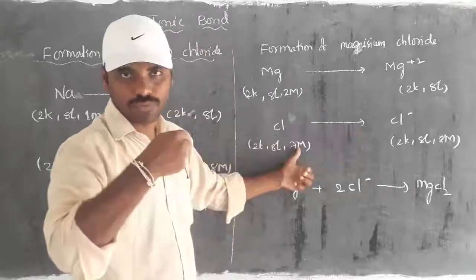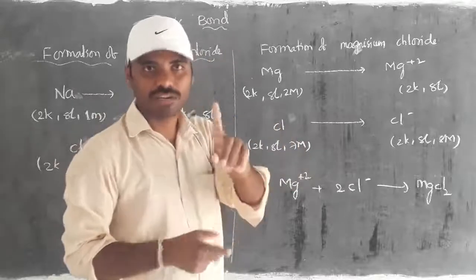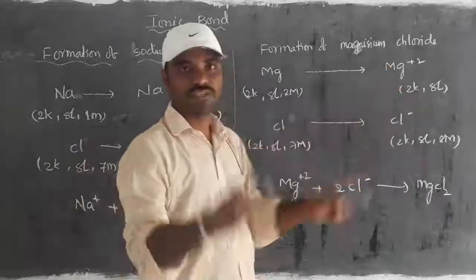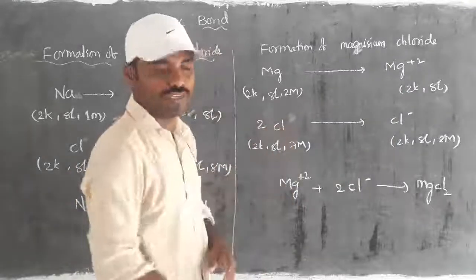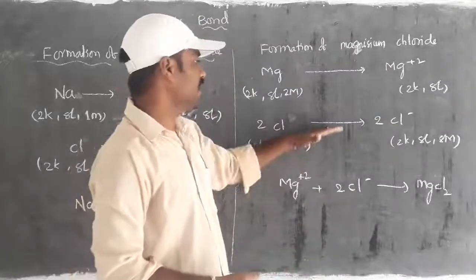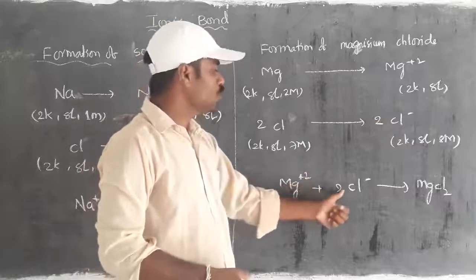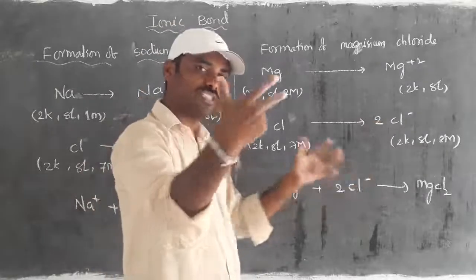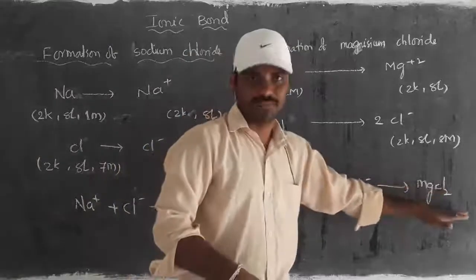It is ready to receive an electron. But here how many electrons are required? 1 electron is required. Here how many electrons are lost? 2 electrons are lost. For that, here we require 2 chlorines. For that, we are able to get 2 chlorides. Then ultimately, here Mg2+ and 2 Cl-, means 2 chlorines are able to attach to the magnesium. For that, it can form magnesium chloride.